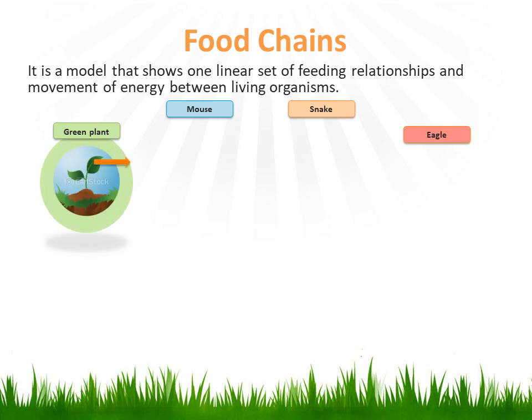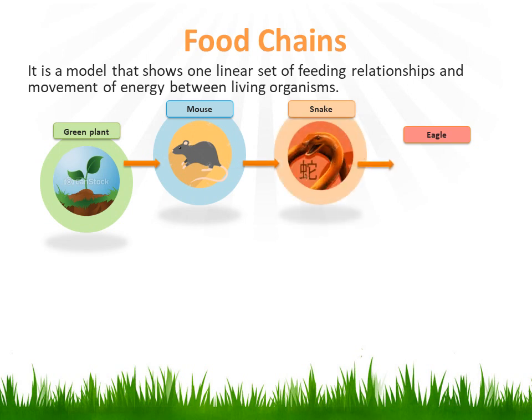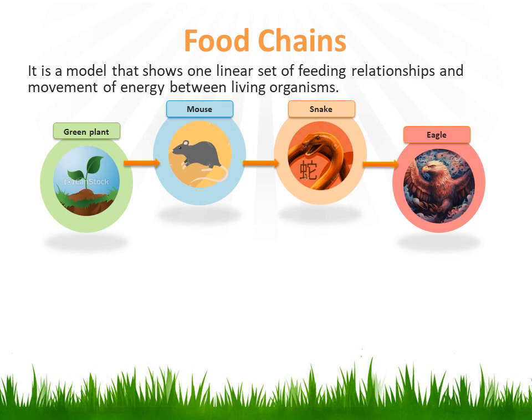So first, green plants that take the energy from the sun are eaten by a mouse, and the mouse is eaten by a snake, and the snake is eaten by an eagle. So the energy flows first from the sun, then to the plant, then to the mouse, then to the snake, and then to the eagle.